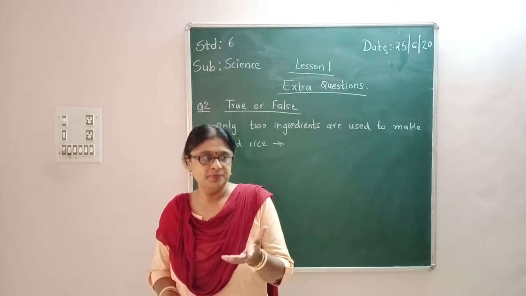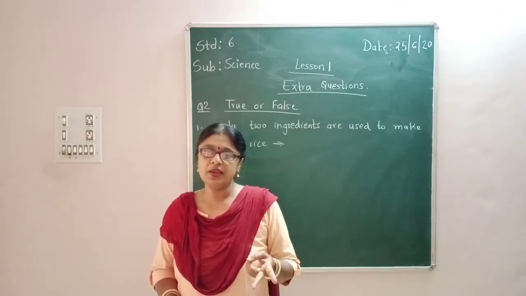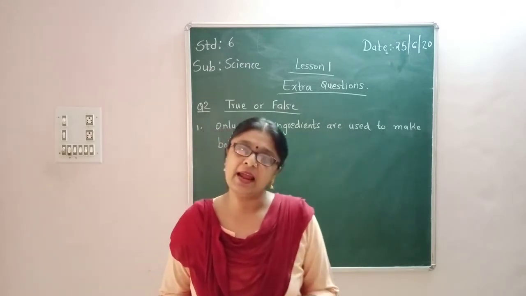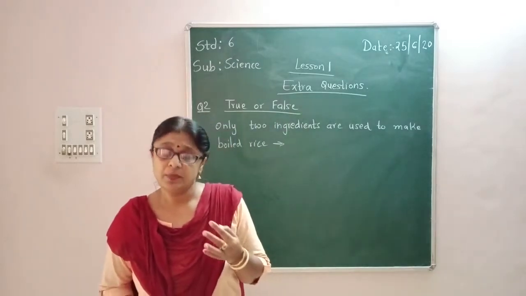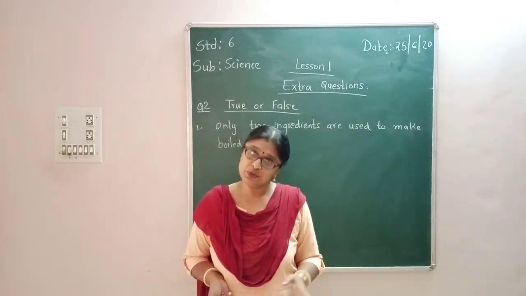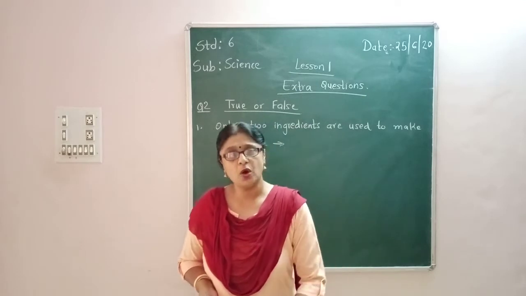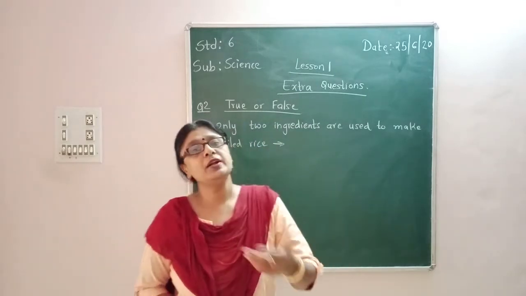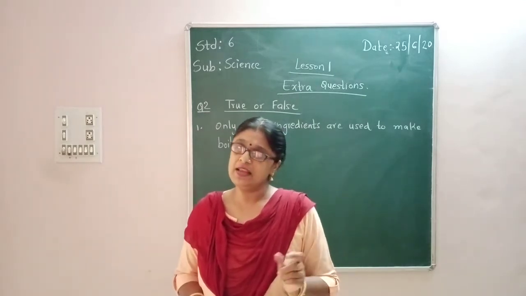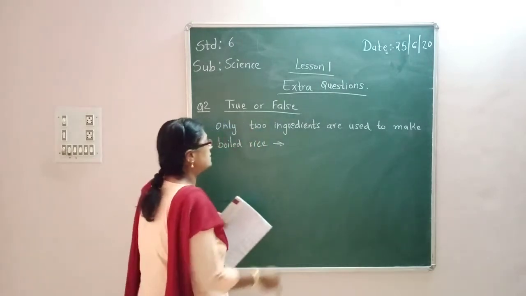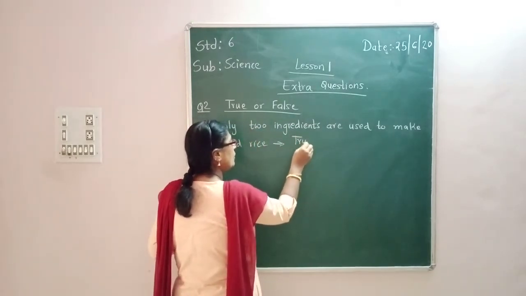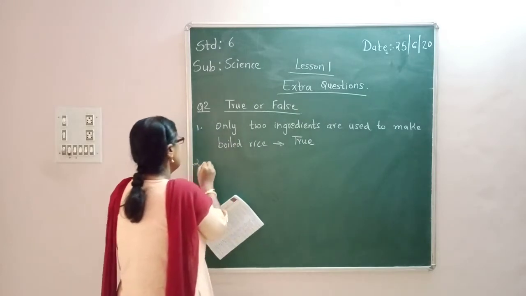The bhat that we eat. So only two ingredients are used, that is rice and water. Yes, some people put oil, some put salt also, but that is optional. Even without salt and oil, the rice can be made.